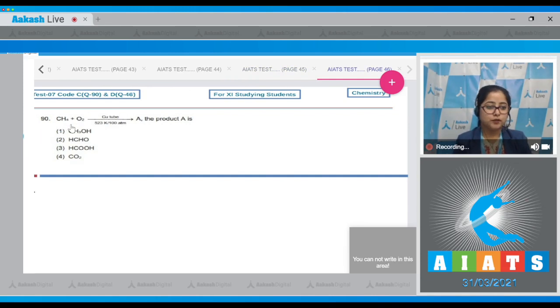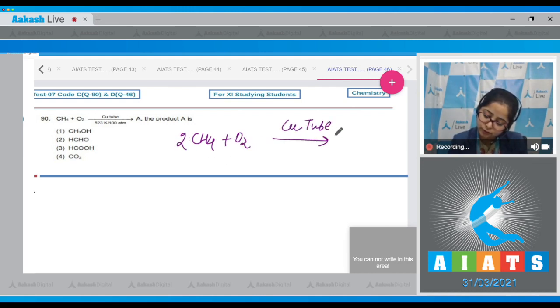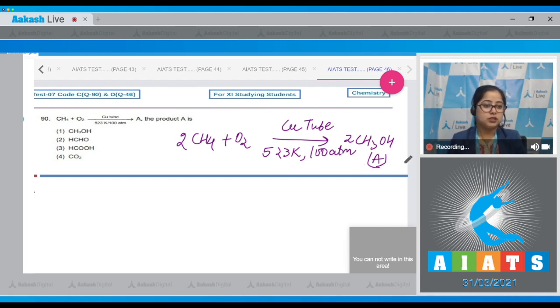Let's read it. CH4 plus O2 in copper tube at 523 Kelvin and 100 atm pressure. A compound A is formed. We have to find out the final product A. Student, in this, during the controlled oxidation of CH4 in copper tube at temperature 523 Kelvin and 100 atm pressure, the product formed is methanol. This is A. That means the correct answer is option number 1.